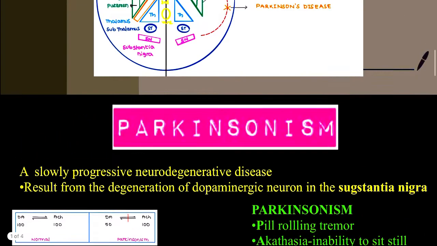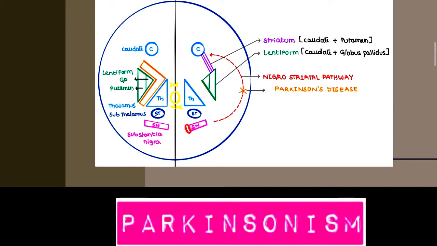Now what is this substantia nigra? This is our substantia nigra. This is our subthalamus, this is our thalamus. These are part of our basal ganglia. Here the substantia nigra is a dark colored substance, and it is due to melanin. In this substantia nigra, they will produce dopamine.